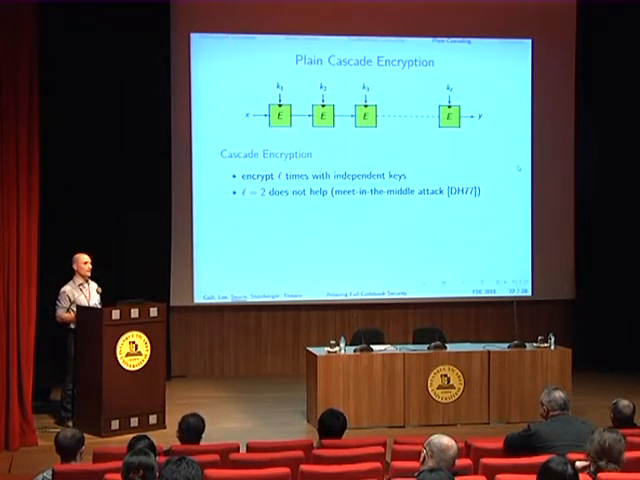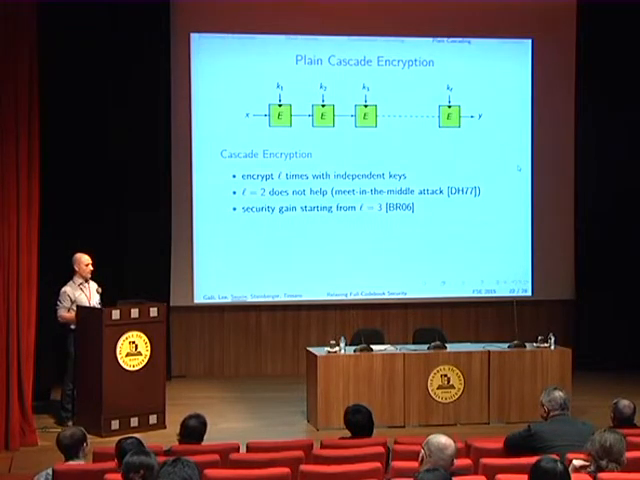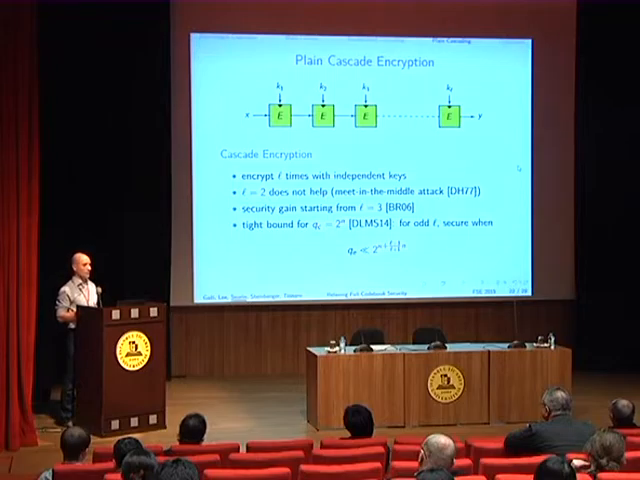So it's well known that double encryption doesn't help because of the meet-in-the-middle attack of Diffie and Hellman, and that you start gaining security from 3 rounds. This has been analyzed, for example, by Bellare and Rogaway. And this is called triple encryption, as it's used in triple DES, for example.